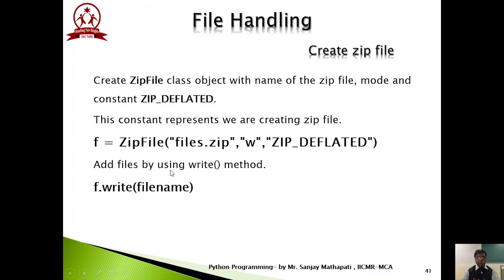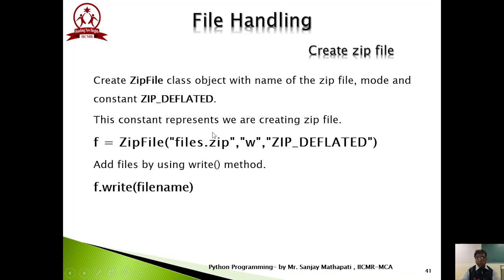We must know one constant, ZIP_DEFLATED. ZIP_DEFLATED is the constant which tells the Python virtual machine that whatever file I am going to create is of the zip file type, or the type of the container. Here is the syntax: f is nothing but a ZipFile object. We are going to create a ZipFile object from the ZipFile class.